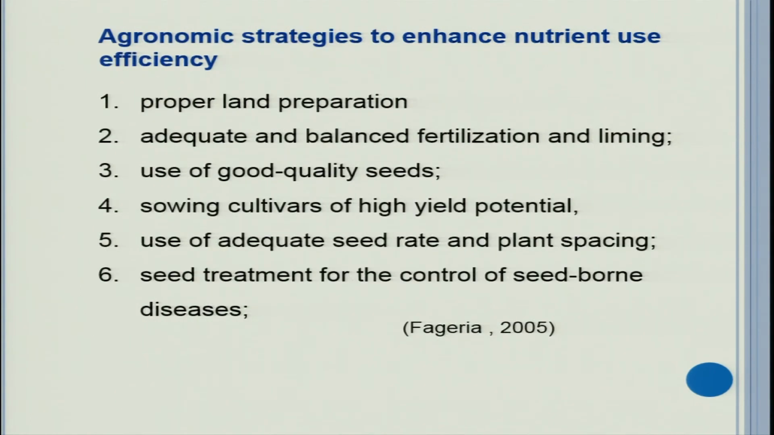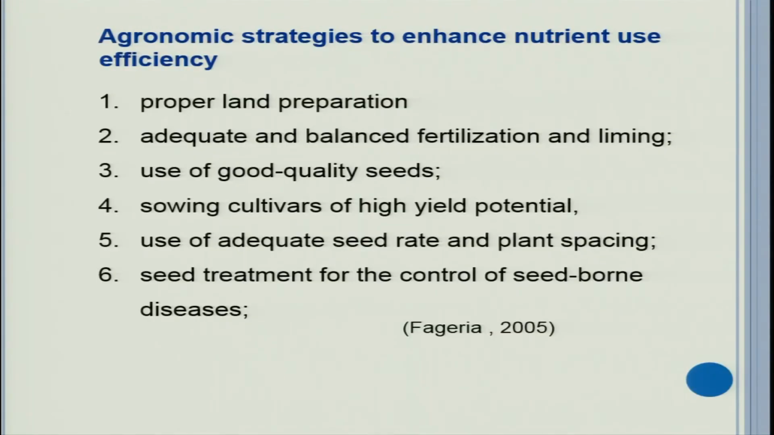Now, what can be done, agronomic strategies to enhance nutrient use efficiency? What is there in our hand? How can we improve the nutrient use efficiency? So one way is proper land preparation. Proper land preparation is necessary because with improper land preparation, you can get poor germination, you can get more weeds. Also, leveling has a role to play. Now, laser land leveling is in practice. Laser land leveling increases nutrient as well as water use efficiency.